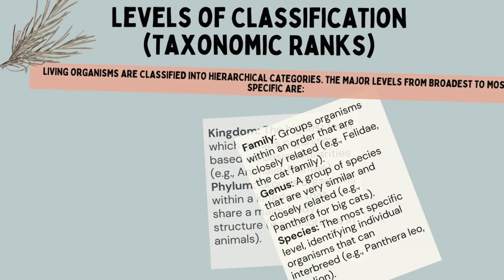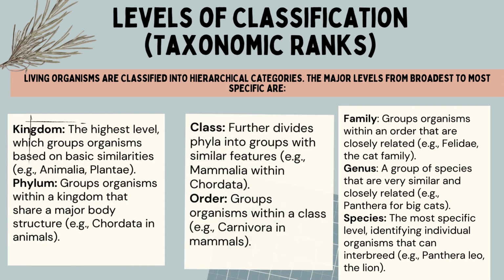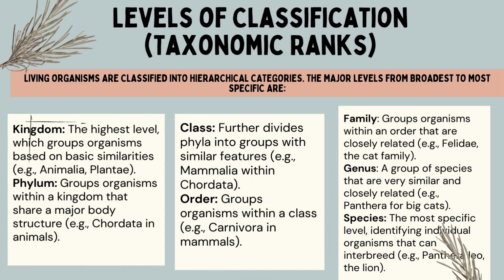Levels of classification, taxonomic ranks. Living organisms are classified into hierarchical categories. The major levels from broadest to the most species specific are. So classifications के level होते हैं. So levels are divided into kingdom and then phylum and class and order and family, genus and species. और हमको इसको इसी order में ही याद रखना पड़ेगा.